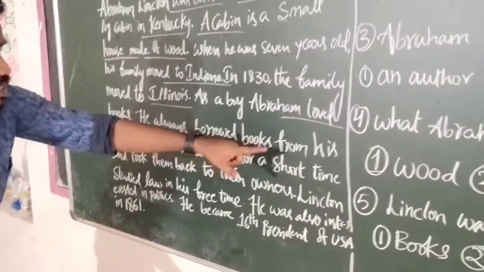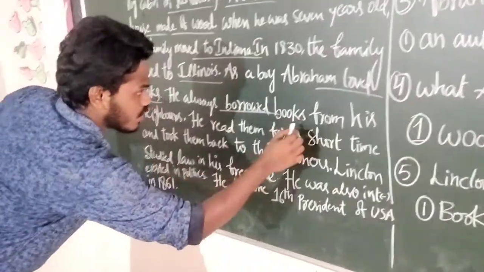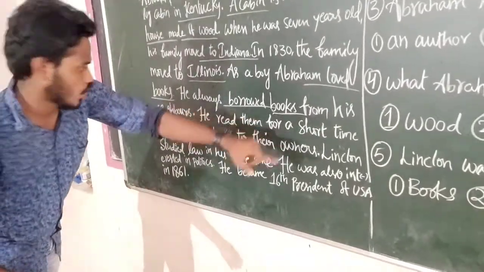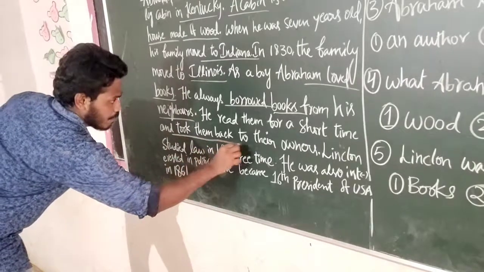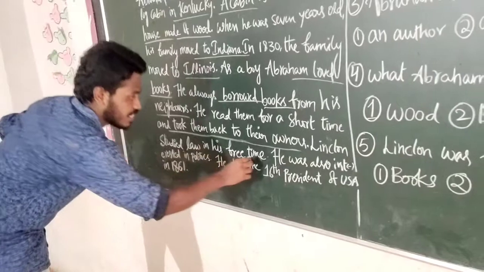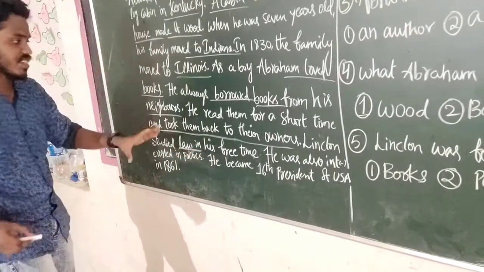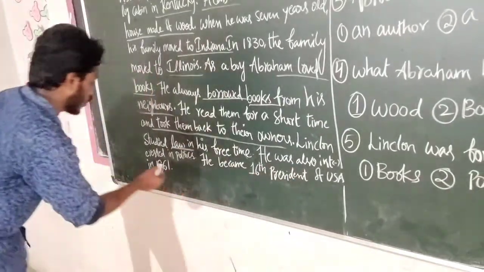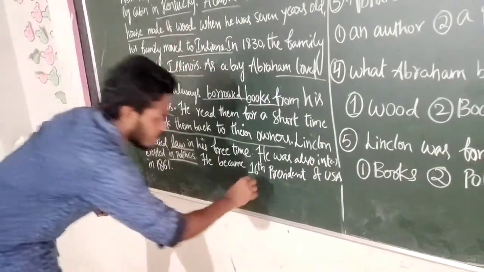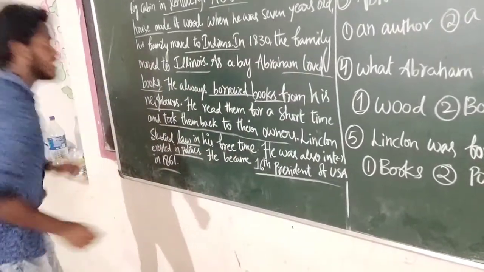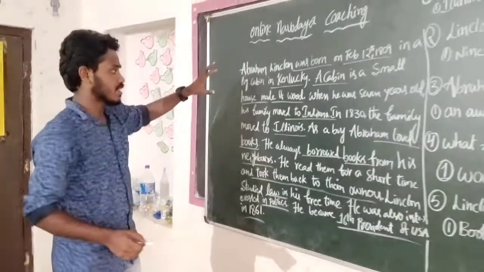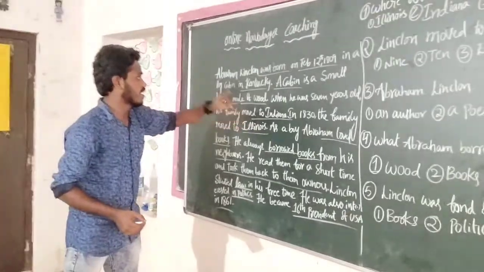He always borrowed books from his neighbors. So what is he borrowing? Books. From whom? Neighbors. He read them for a short time and took them back to their owners. Lincoln studied law in his free time. What did he study in his free time? Law. He was also interested in politics. And when did he become the 16th President of USA? In 1861.